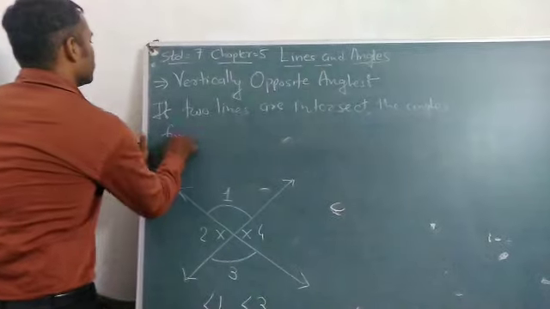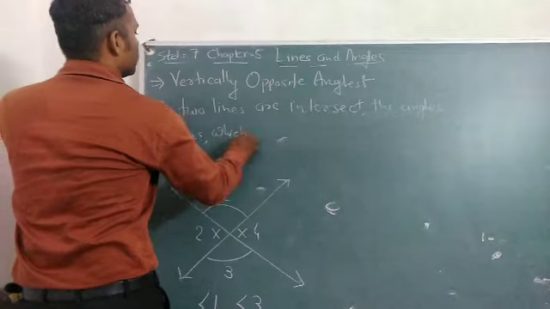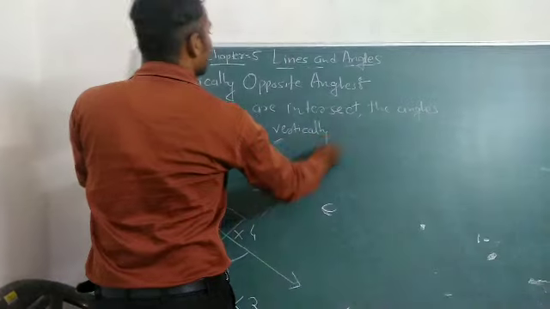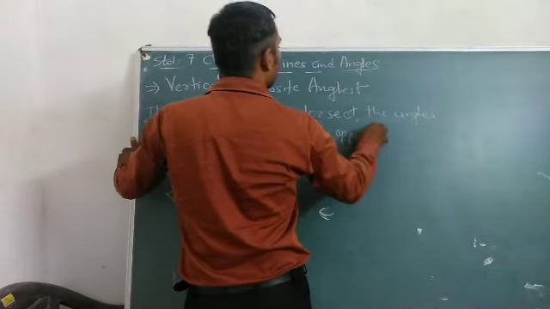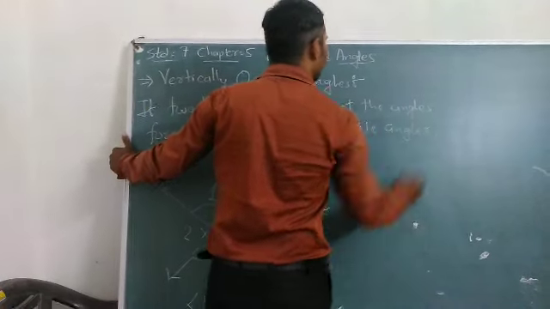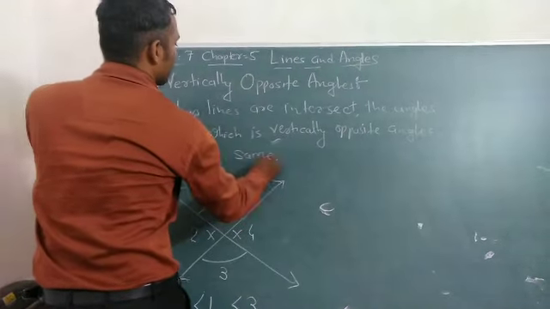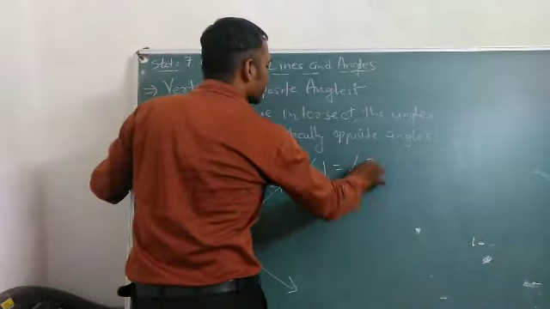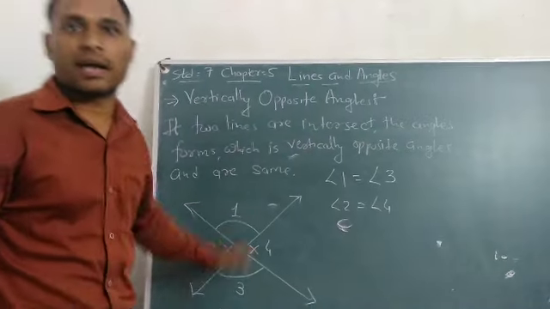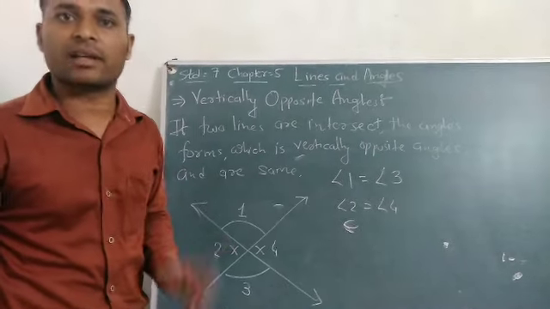and the angles formed which are vertically opposite angles are the same. Angle 1 is equal to angle 3, angle 2 is equal to angle 4. So now these are the same. Clear? Opposite angles, and these are also the same. Clear? Done.